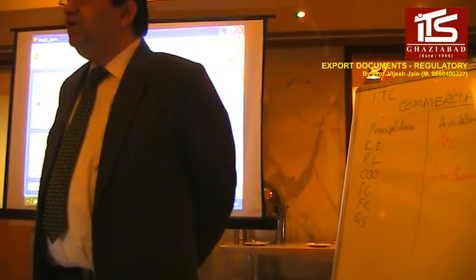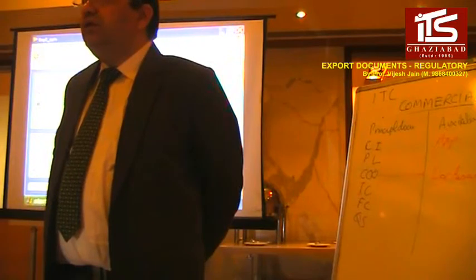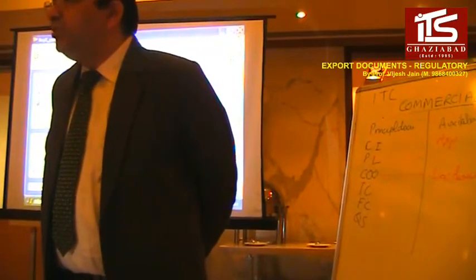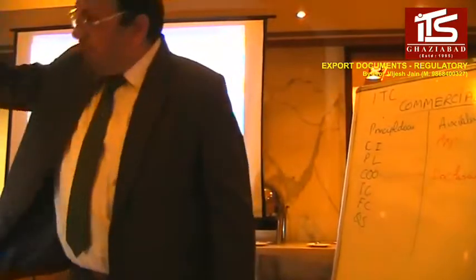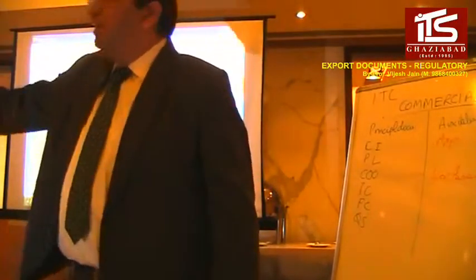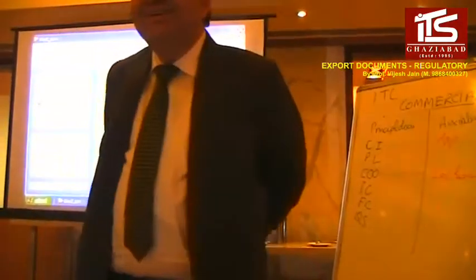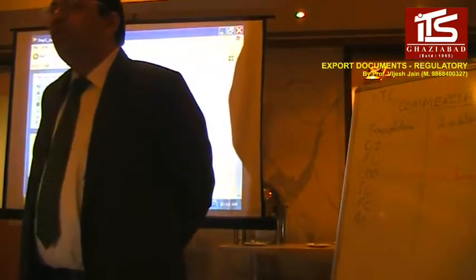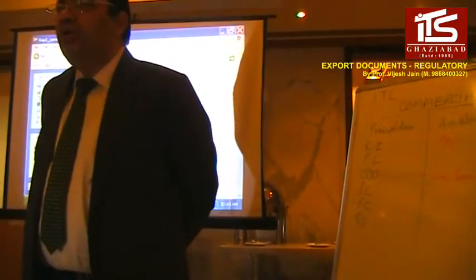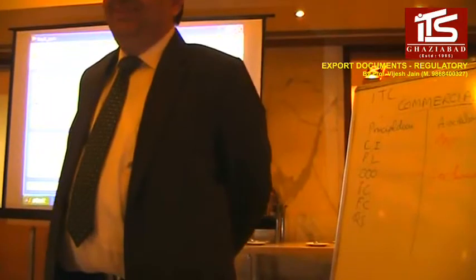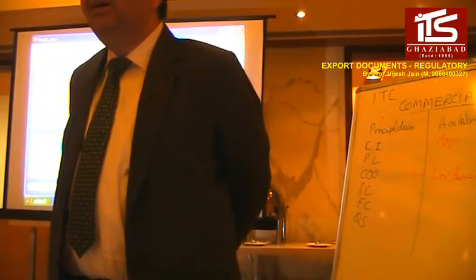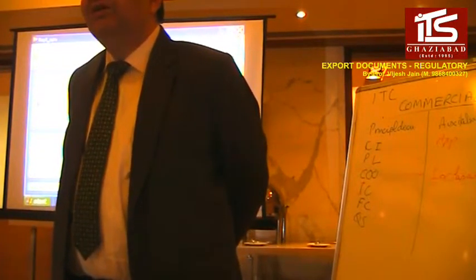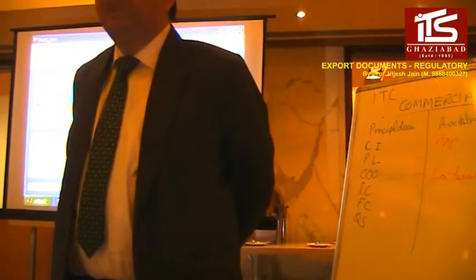But why is it required? It's a declaration because if the goods are being removed from the factory, they are not yet exported. Till the shipping bill is filed, till they have been cleared by the customs, in between, you can divert the goods, right? So with this form, government will know that these goods have been removed from the factory against this ARE form, wherein excise duty has not been paid. So you have to get it justified in the government record. You have to get it cleared. So this form helps. How does it help?